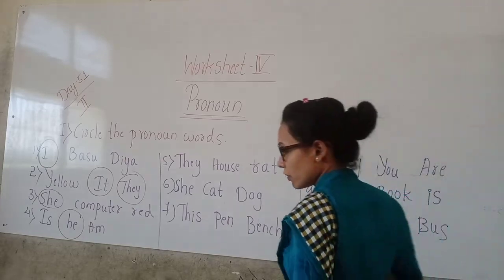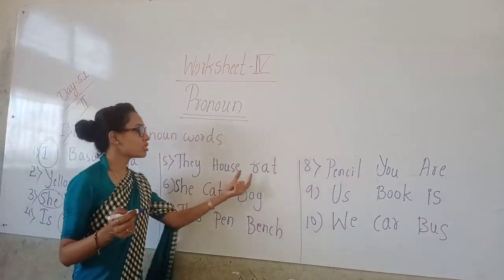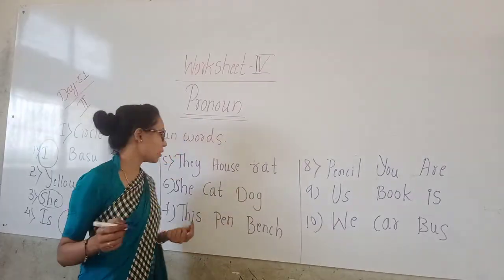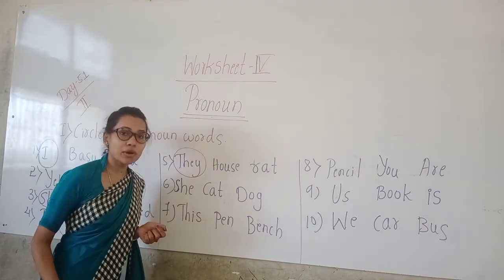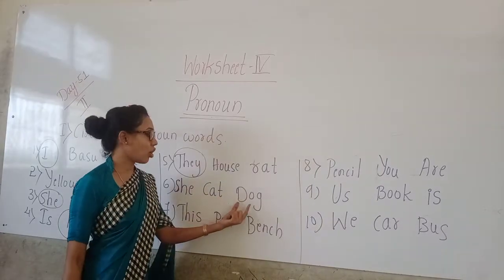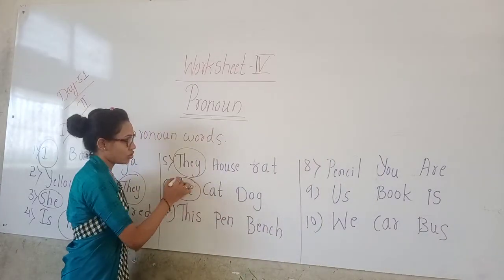Let us move to the fifth one, children. They, house, rat. House is also a naming word, rat is also a naming word. So here we have to circle "they". "They" is a pronoun, children. She, cat, dog. Cat, dog are naming words. "She" is a pronoun, children.